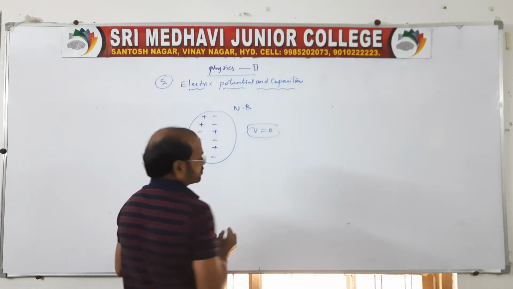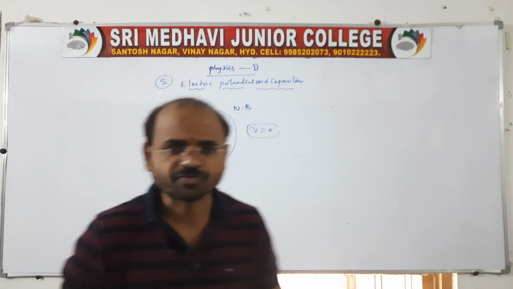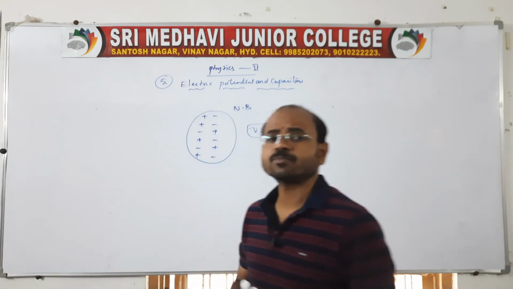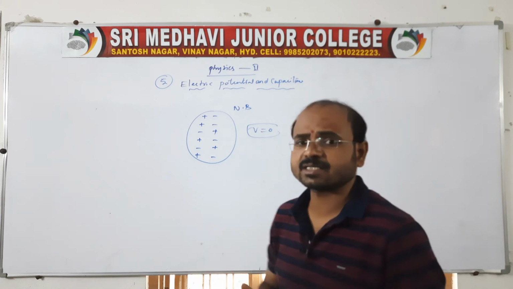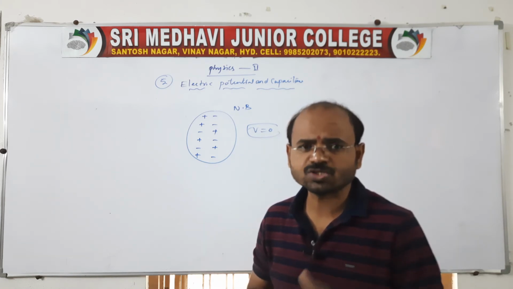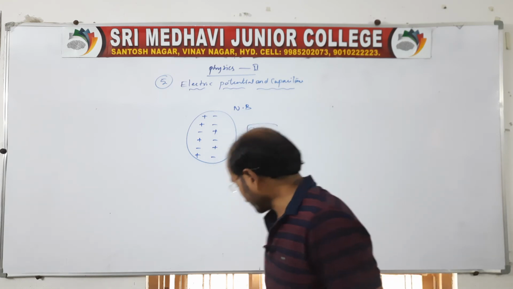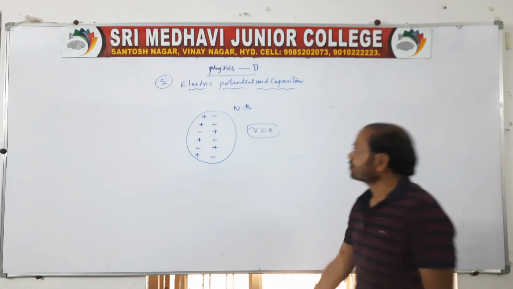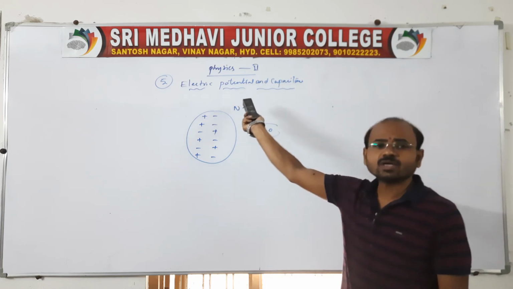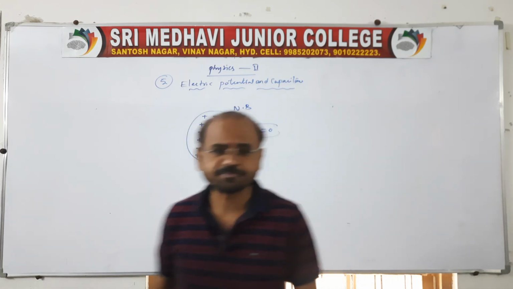V is the potential, not velocity. You come out of that, right? V is nothing but potential, because we are discussing electricity, not motion in a straight line or in a plane. In motion in a straight line, we can say V is the velocity. But here we are discussing what? We are discussing things related to electric current, no? Or electrical potential. Potential is V.